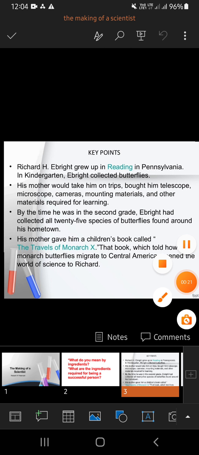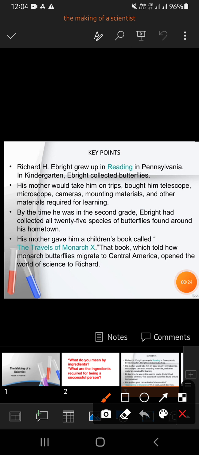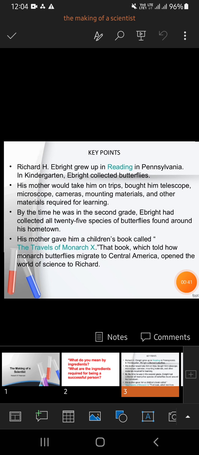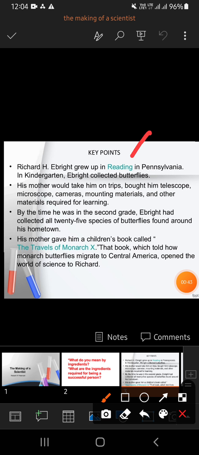The story is all about a famous scientist, Richard H. Albright. We know that Robert Hooke discovered cells, but how these cells work, this theory was given by Richard H. Albright, and he became a world famous scientist. He was born in Reading, that's the name of a place in Pennsylvania.